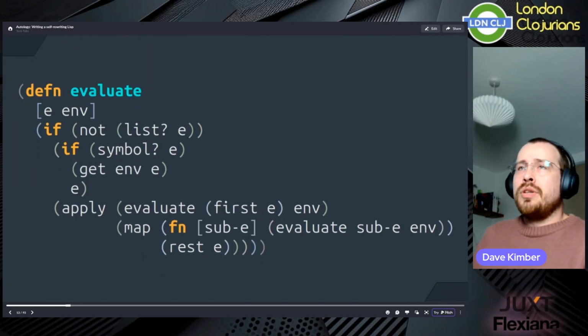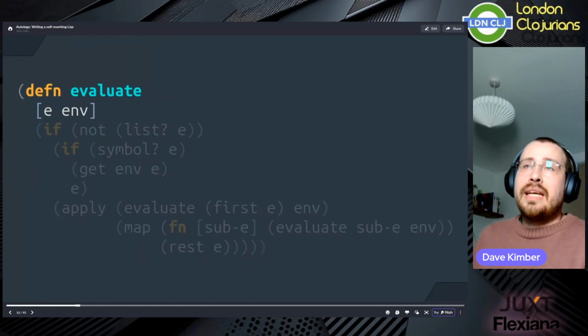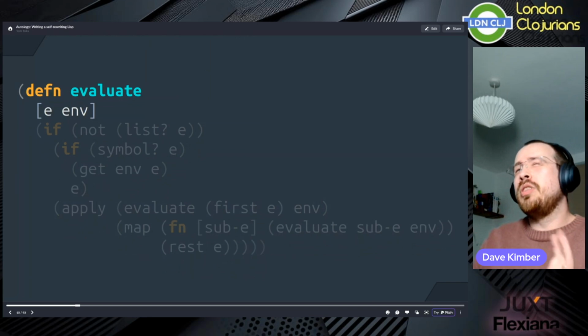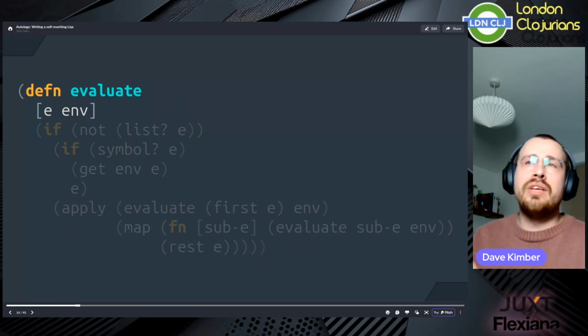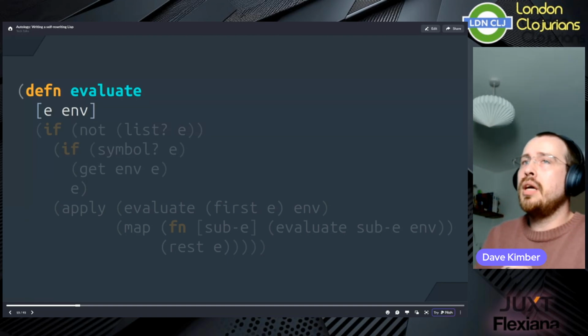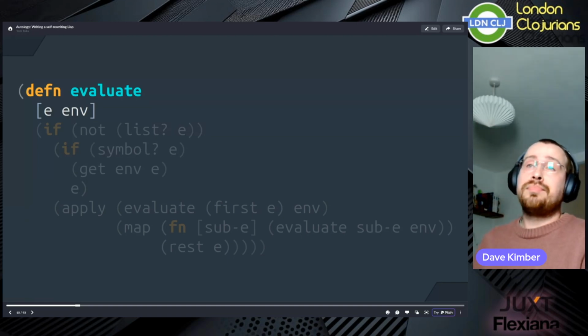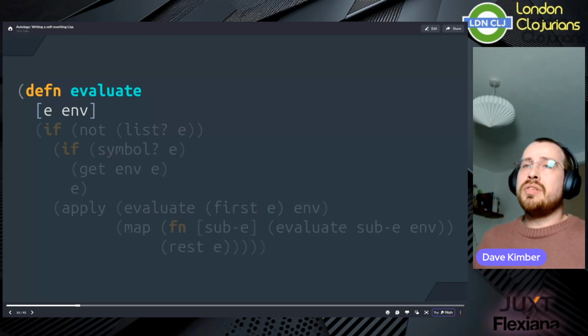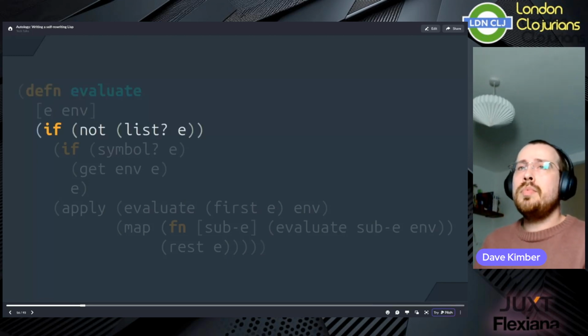We're defining a function called evaluate. It takes 2 parameters, an expression e and an environment env. The expression e is the code that we actually want to run. So this will either be a list-like data structure, like the +1,1 that we saw earlier, or maybe just a single atom. The environment is a map, and it holds the variables and functions that we currently have access to, those that are in scope.